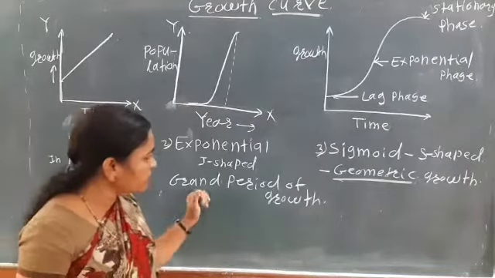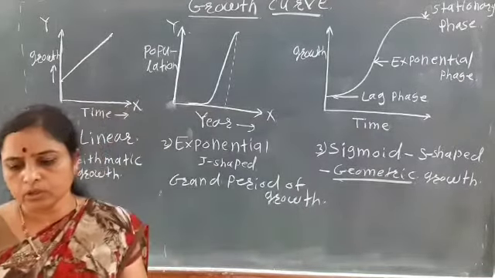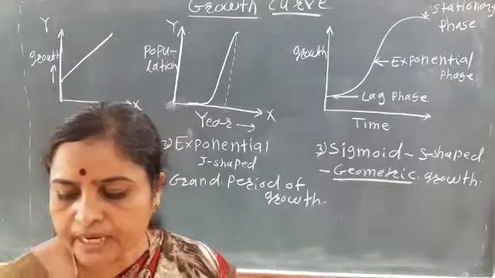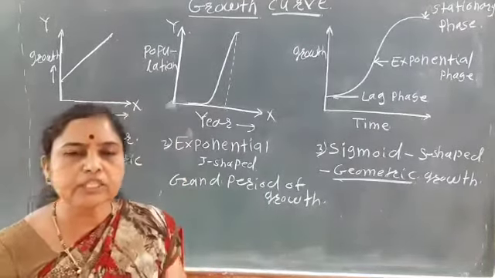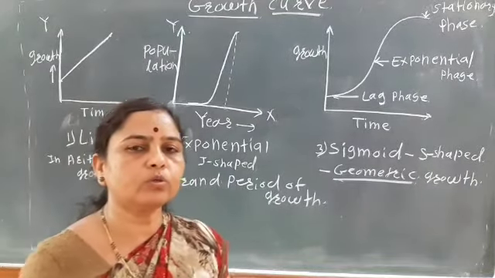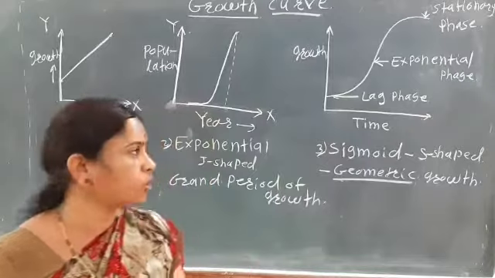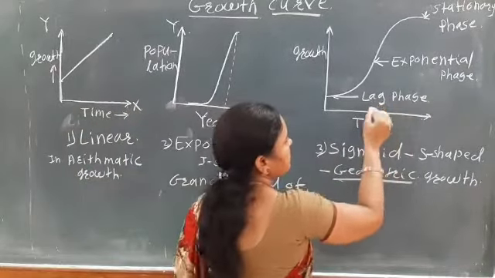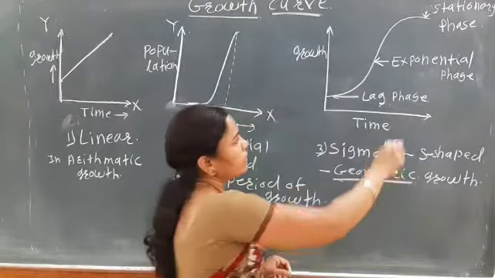So what is meant by the grand period of growth? The grand period of growth means the total time required to complete the different phases of growth, the three phases of growth. Now which phases will come here? First the lag phase, the initial phase.